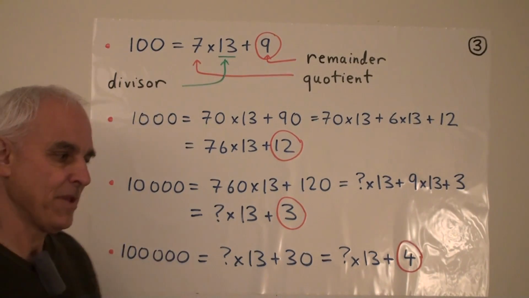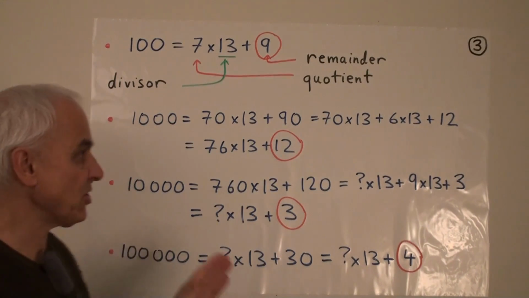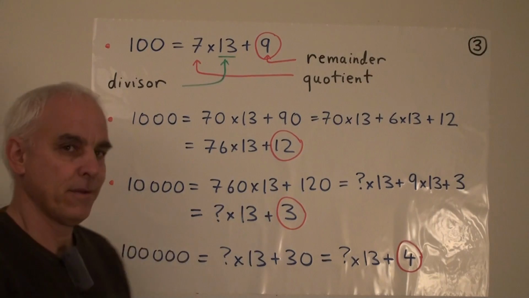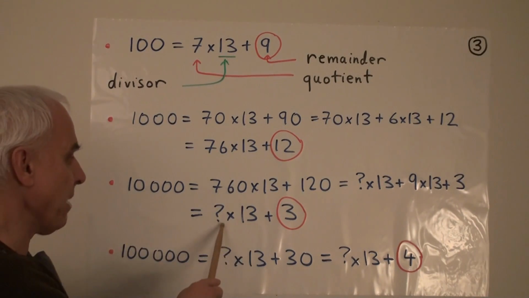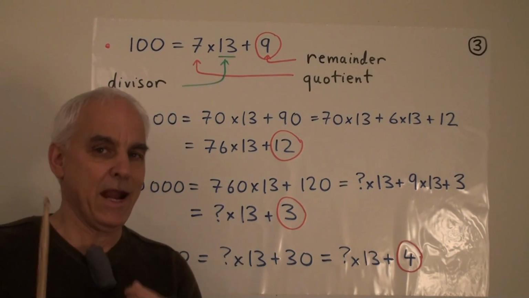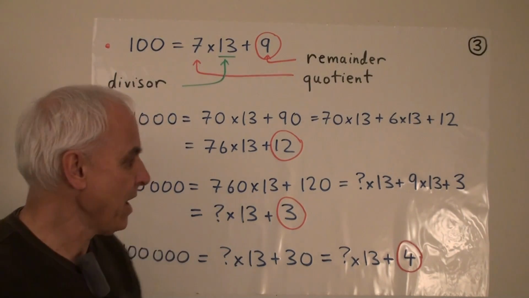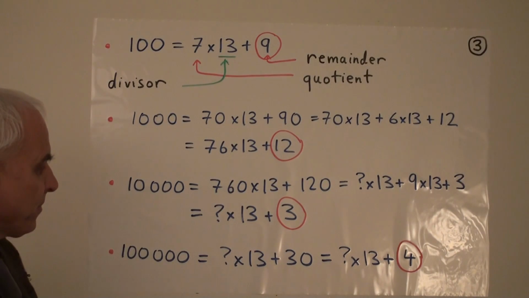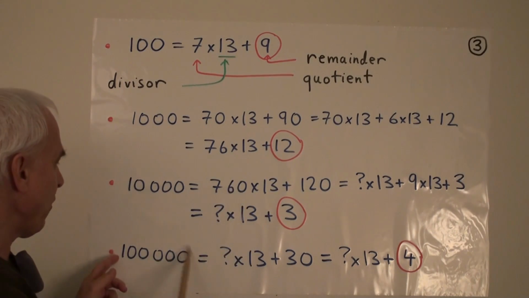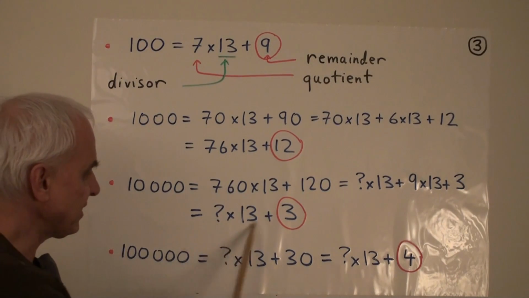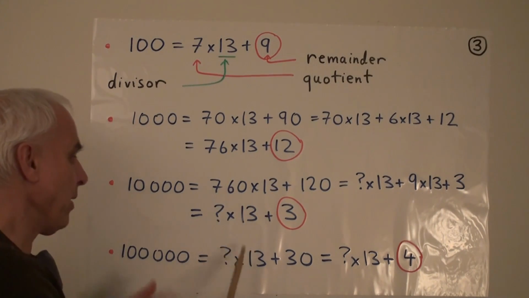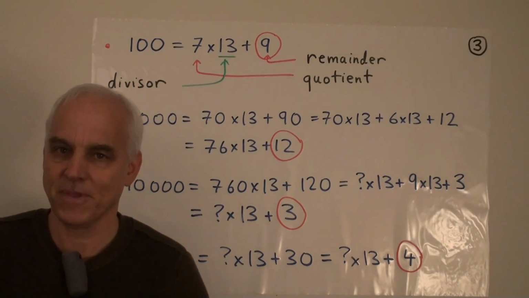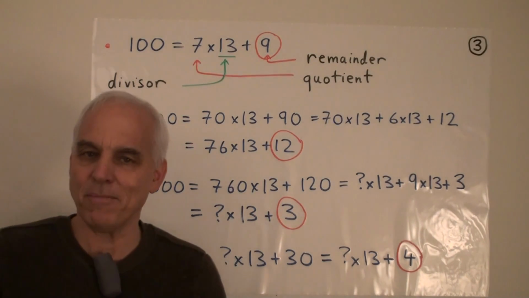This is sort of the idea of modular arithmetic, that we start focusing on the remainder and start actually ignoring the quotient. We know that there's some number there, but the point is we don't really care that much what it is. Because if we go to the next step and multiply by 10 again, then the effect is that over here we're going to get 100,000. And this thing here is a multiple of 13. When we multiply that by 10, that's going to be some other multiple of 13. But we don't actually need to calculate what that multiple is.